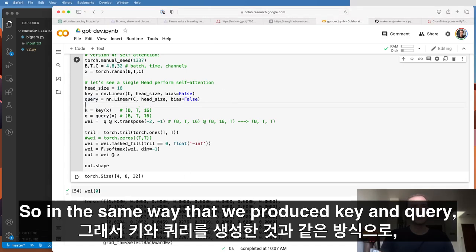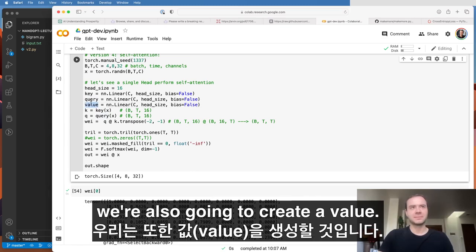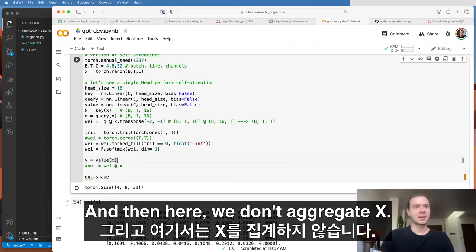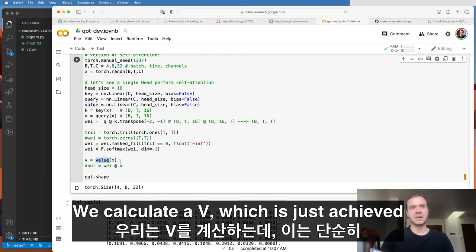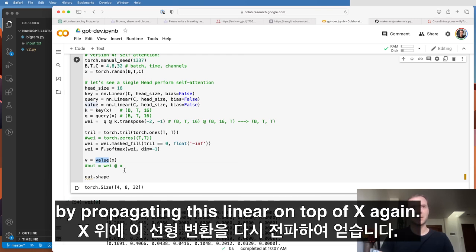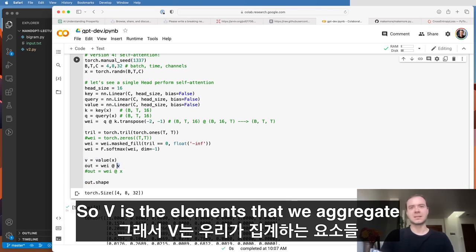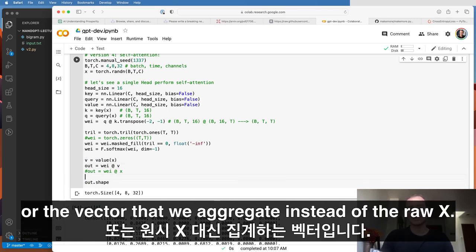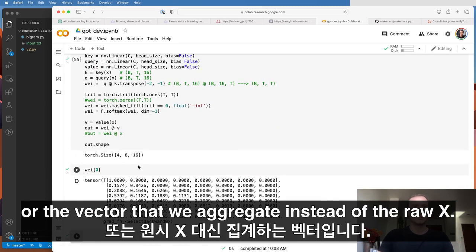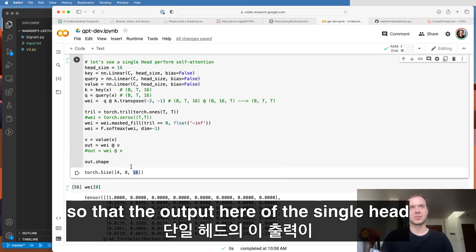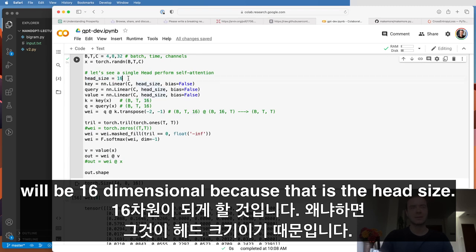So in the same way that we produced key and query, we're also going to create a value. And then here, we don't aggregate x. We calculate a v, which is just achieved by propagating this linear on top of x again. And then we output wei multiplied by v. So v is the elements that we aggregate, or the vectors that we aggregate instead of the raw x. And now, of course, this will make it so that the output here of this single head will be 16-dimensional, because that is the head size.